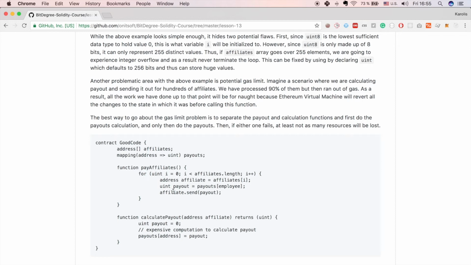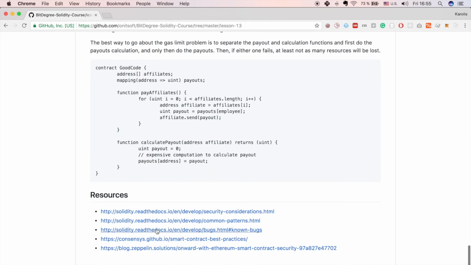So this is it for security recommendations. There are many more, and you can expect the resources area of our GitHub repository to see more, but this should give you a solid ground to at least be familiar with the security concerns in Solidity.